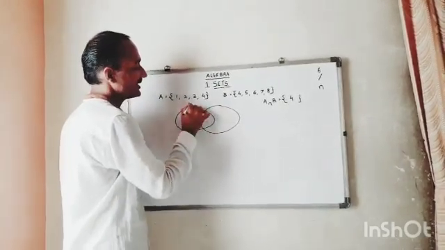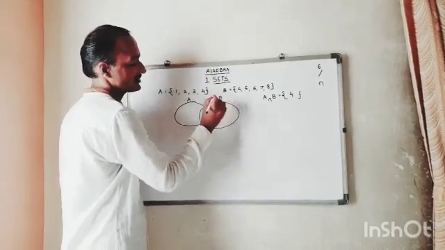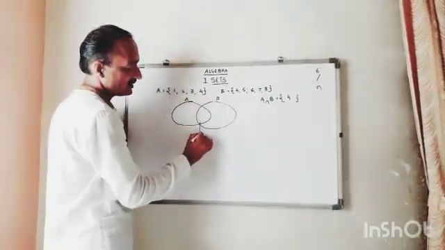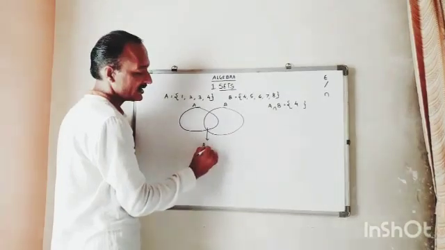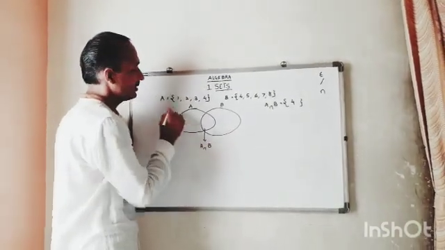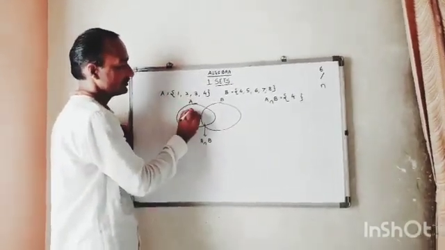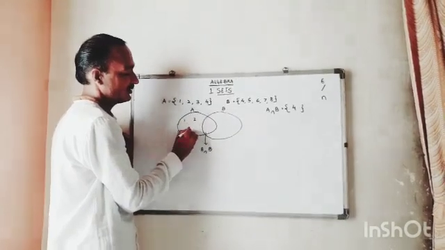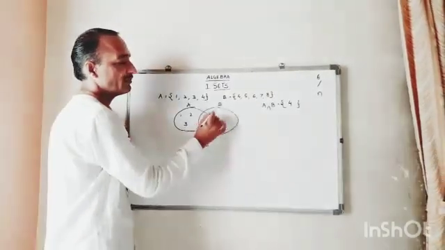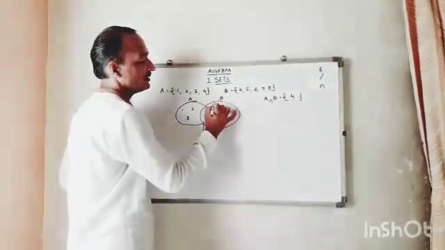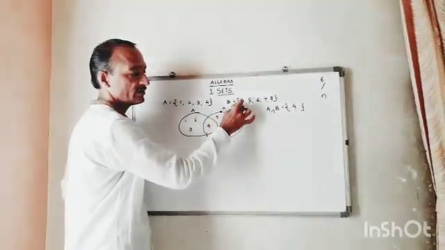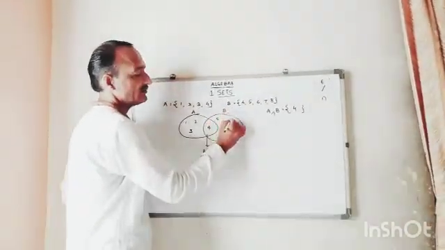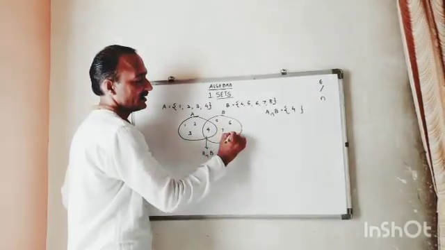This is your A set, this is your B set, and this one we use A intersection B. What is A? 1, 2, 3. 4 will go here because it is common between A and B. Now here, what remains, excluding 4: 5, 6, 7 and 8.